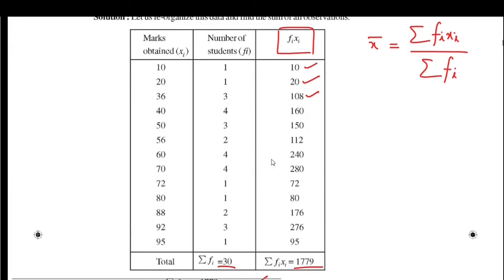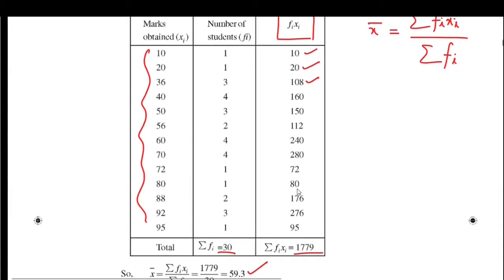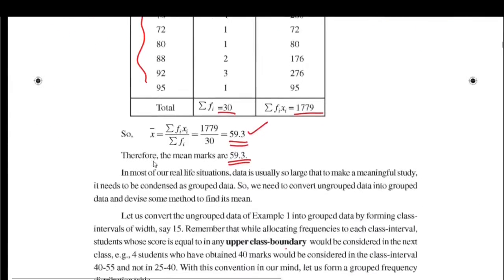Here we have taken the actual observations. We have not considered any groups. This data is small, so using the actual marks obtained, that is actual observations, is easy here. But in real life situations, this may not be possible. The data may be very large. So instead of using this ungrouped data, we use grouped data.